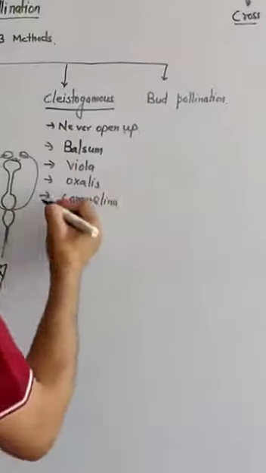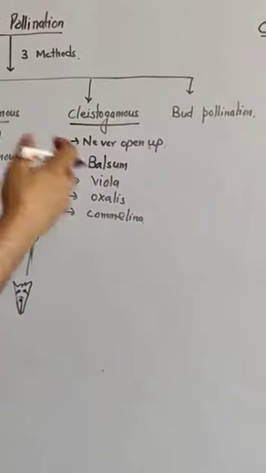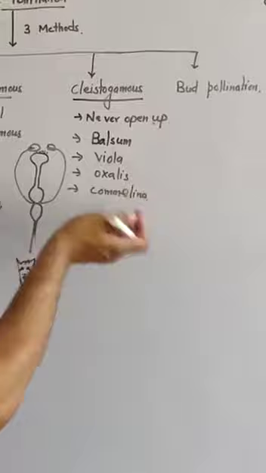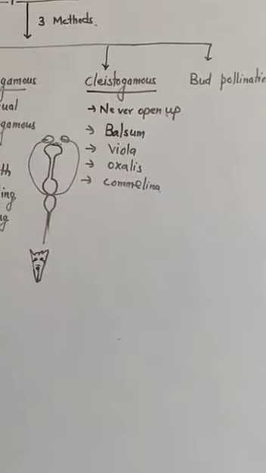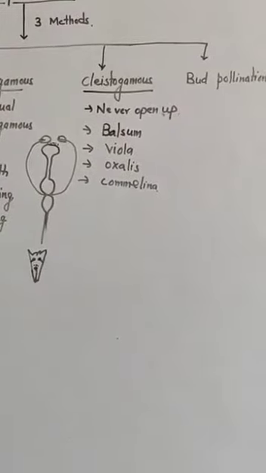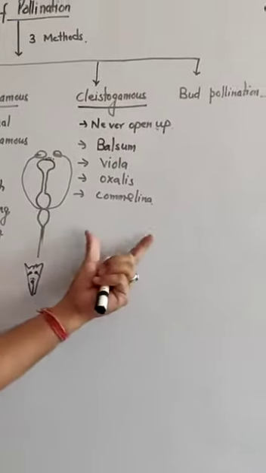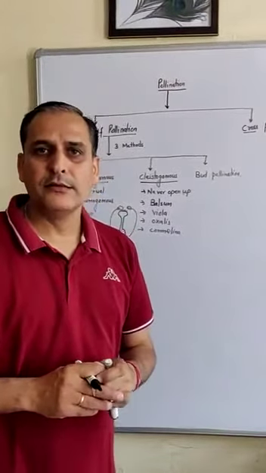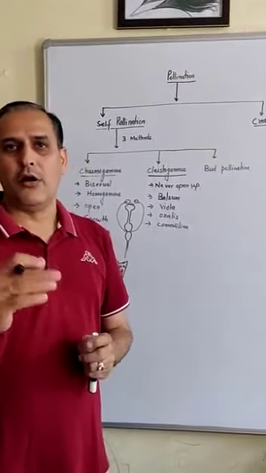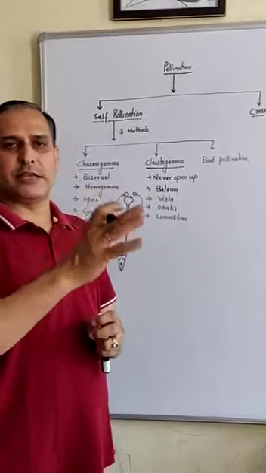These are plants which may never open, or they may also open up. They are in the category of chasmogamous and also in the category of cleistogamous flowers. There is a chance of pollen grains fusing with the stigma of the same plant, so pollination takes place.